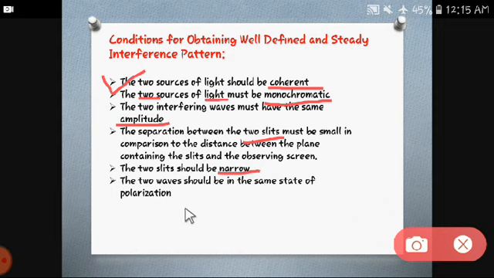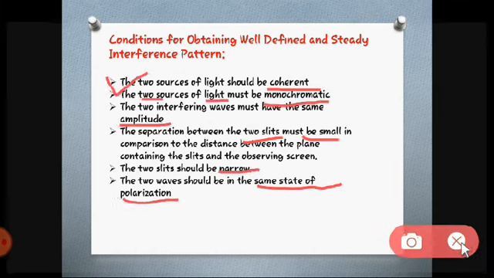Okay, so these are the necessary conditions to get a steady interference pattern. What were they? First, the two sources should be coherent, monochromatic, with the same amplitude, narrow, and in the same state of polarization. The distance between the two slits must be small, and the distance between source and screen should be large. So these are the conditions to form a steady and well-defined interference pattern.